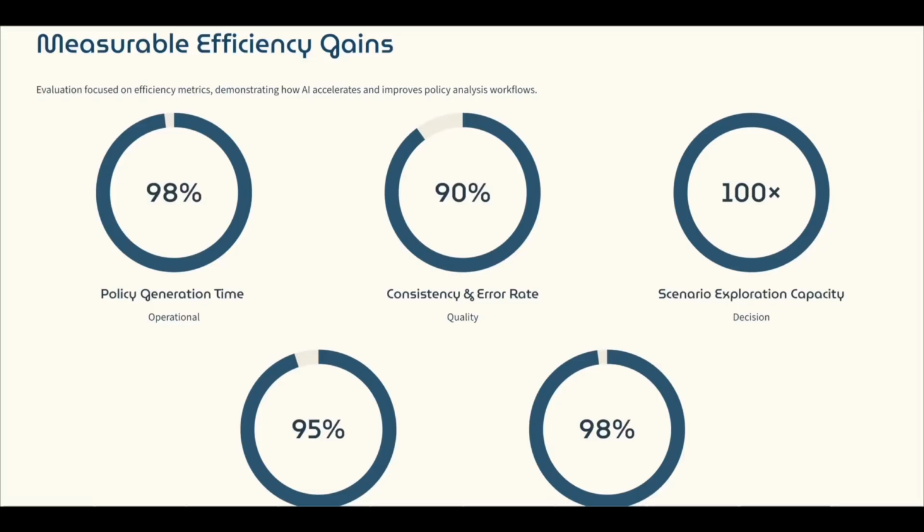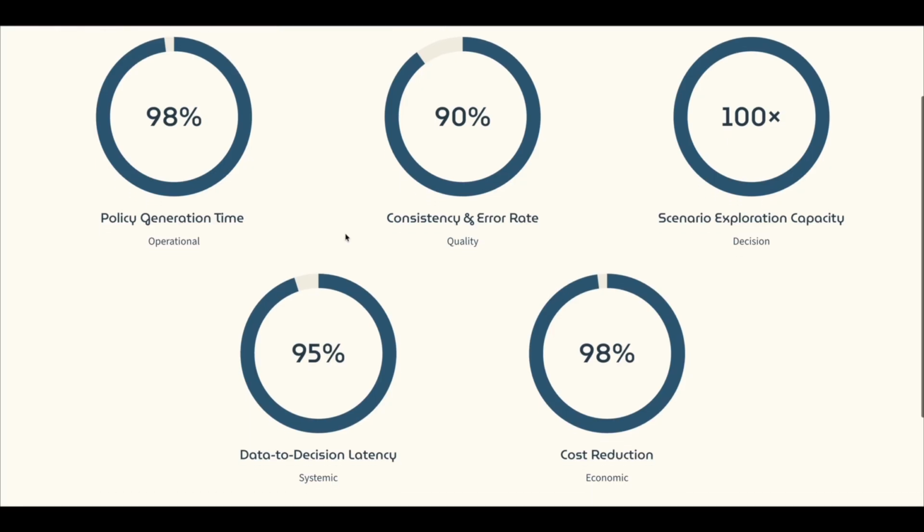We evaluated the system not on accuracy, but on efficiency metrics, showing how much faster and more consistent policy analysis becomes with AI. Compared to manual workflows, we can generate insights 98% faster, with an improvement of 90% on consistency and error rate. The scenario exploration capacity also grew by 100 times, and the latency from data to decision reduced from months to hours, while the cost per insight also fell around 98%. Together, these metrics show a measurable step change in policy simulation efficiency.